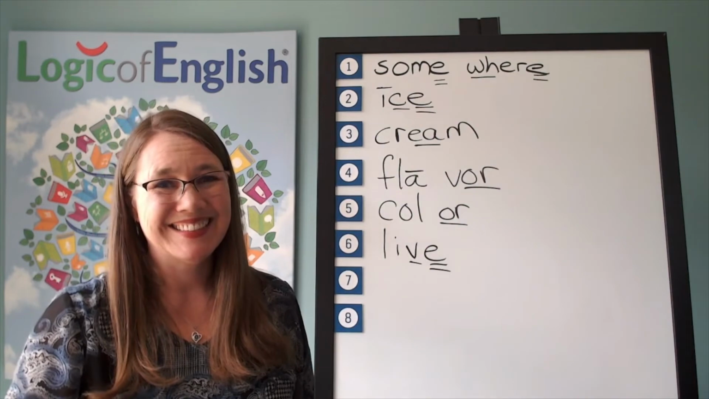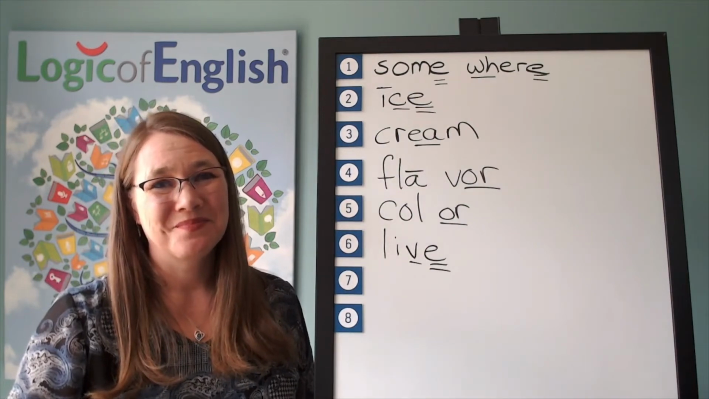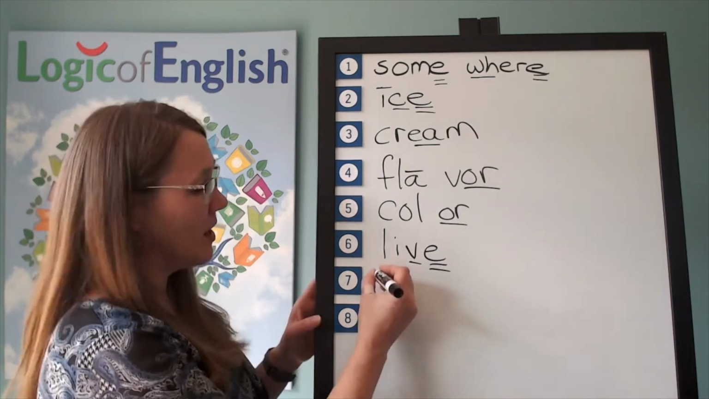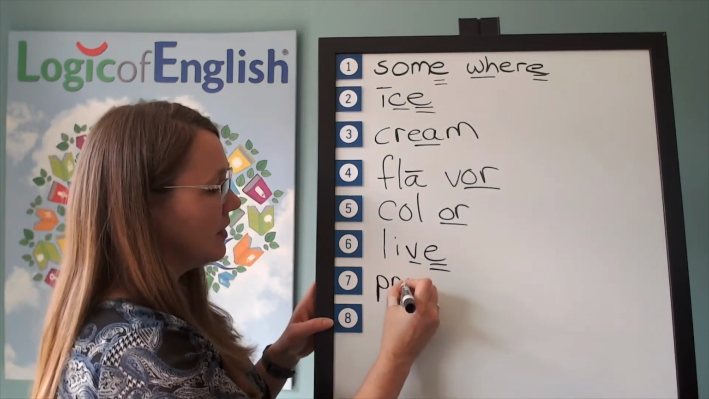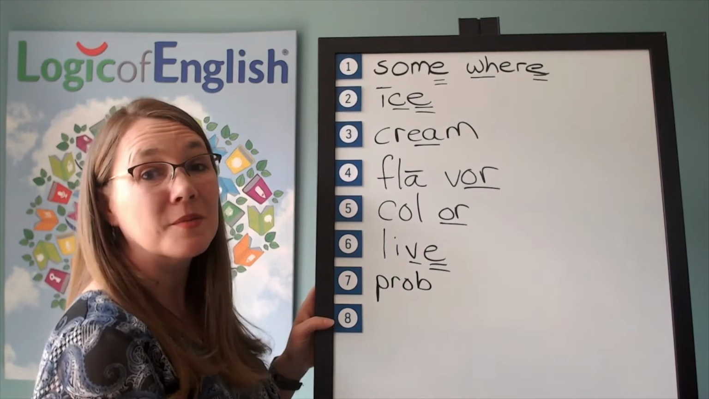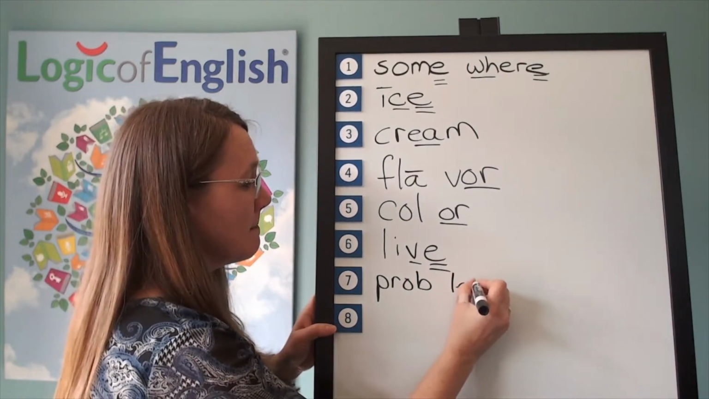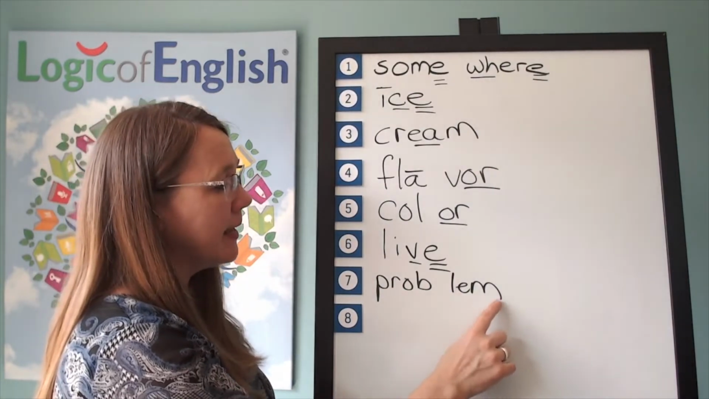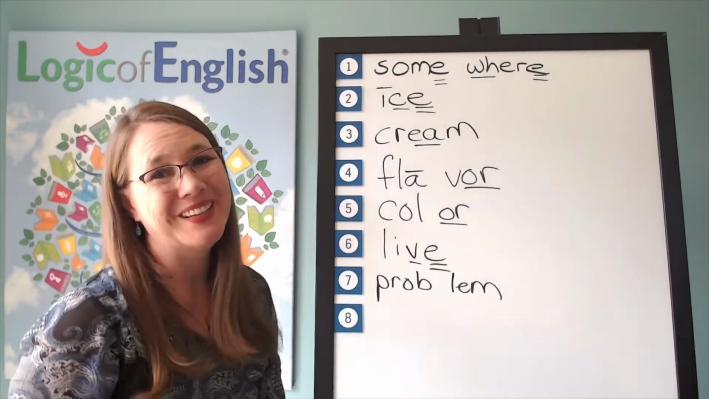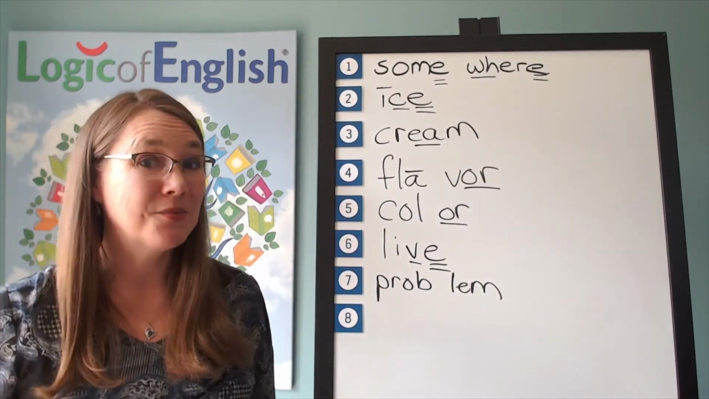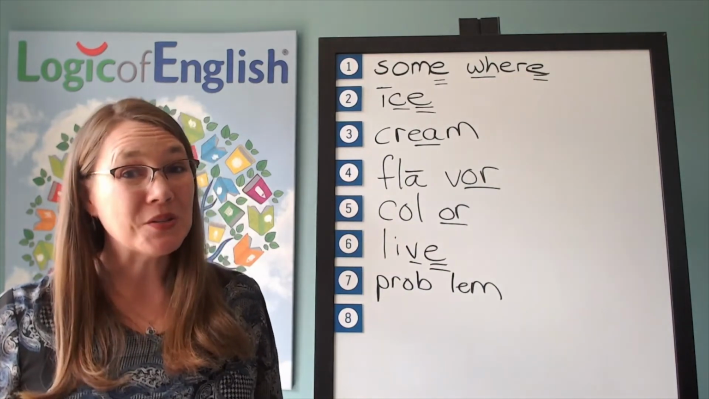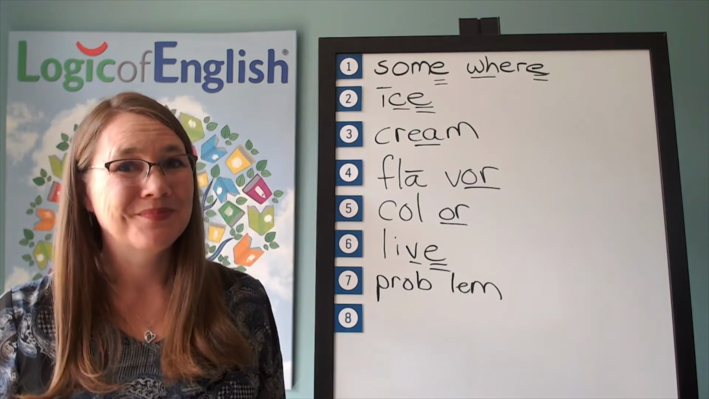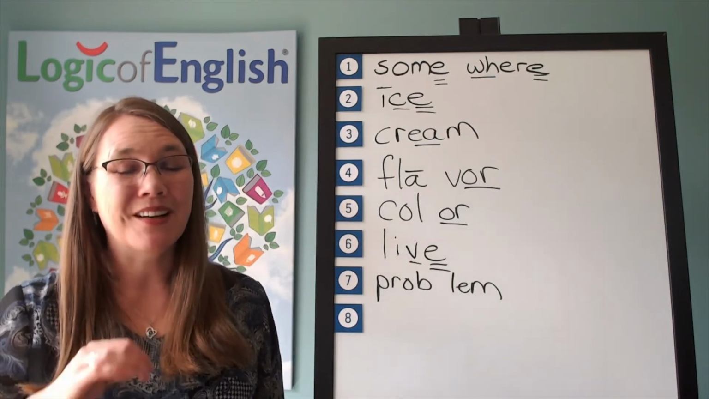You've got it. Good. Help me to write it. The first syllable is prob. B. The second syllable is lem. M. Let's read it. Problem. Good. The last word is awesome. You are doing so awesome. Go ahead and say awesome. Good. How many syllables in awesome?